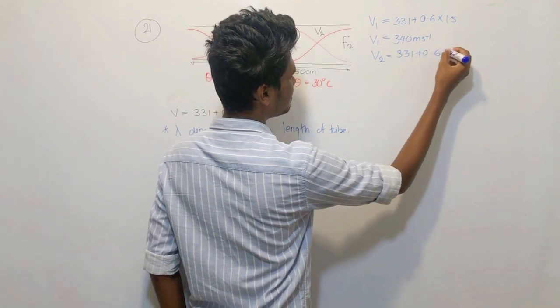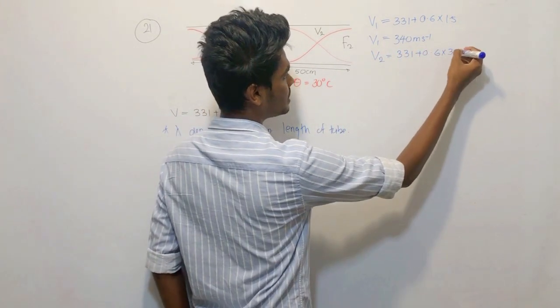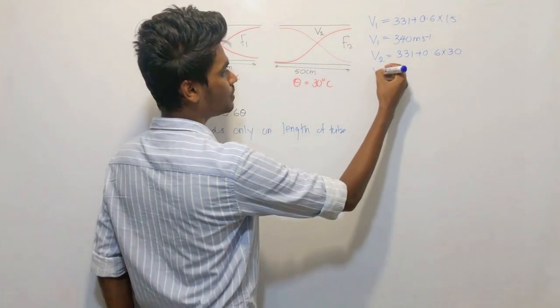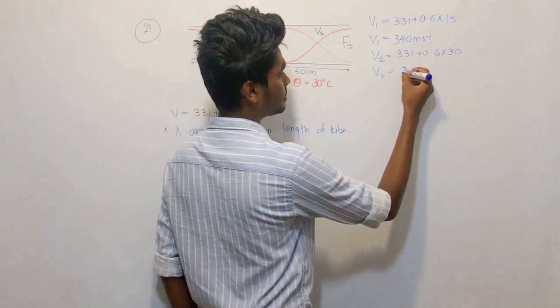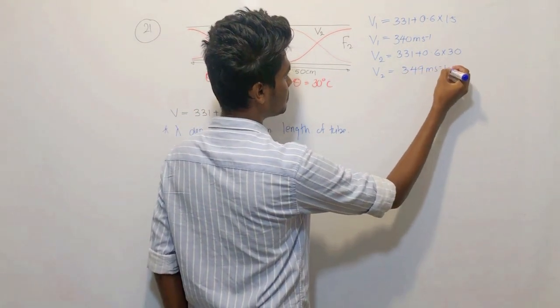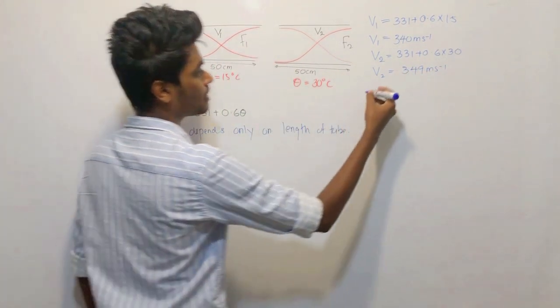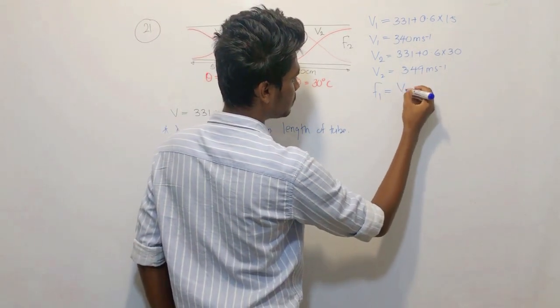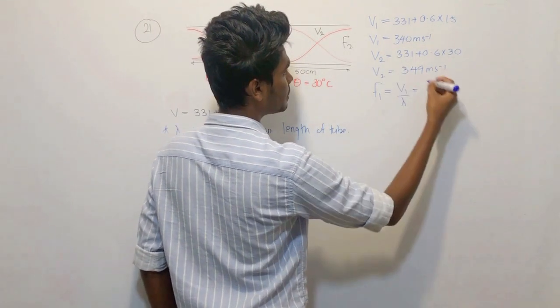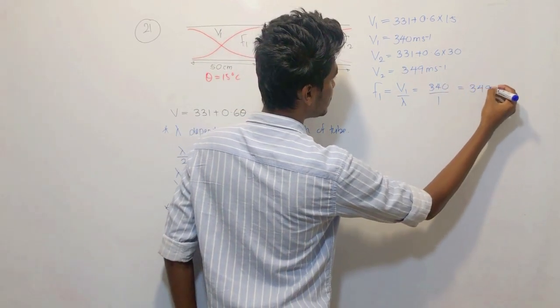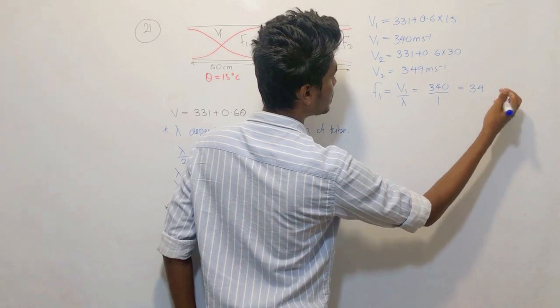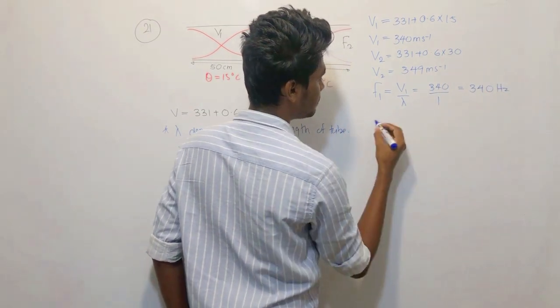Similarly, v2 is going to be 331 plus 0.6, 30 degrees. Instead of theta, substitute 30 degrees. So v2 is going to be 349 meters per second. So can't we find f1? f1 can be found as v1 over lambda. v1 is 340. What is lambda? 1, which is 340 hertz, right?